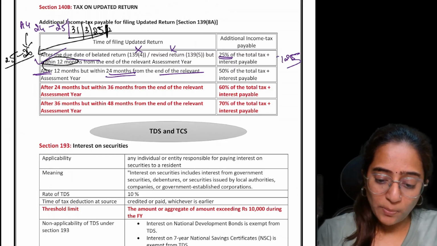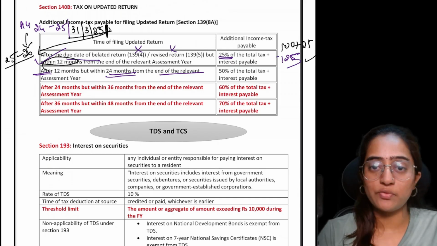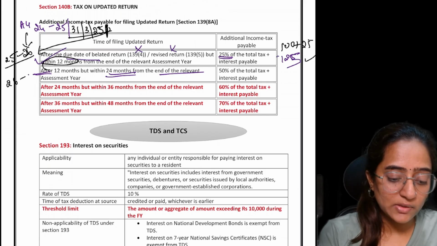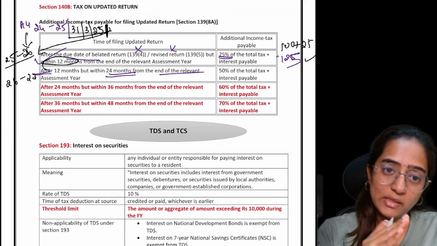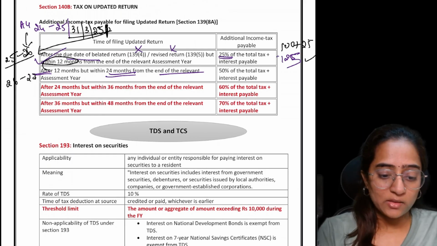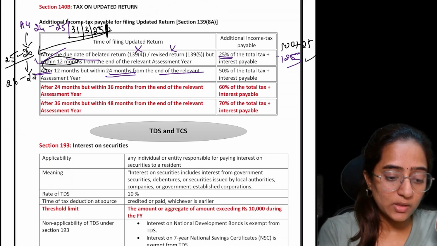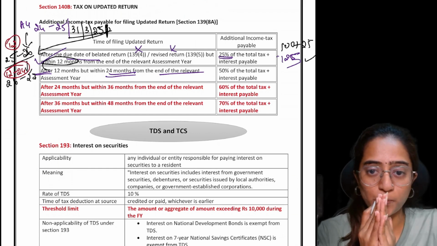So if you're paying 100, pay 25 extra, that is 125. Now suppose you're thinking of August 2026. This has come up to a timeline of after 12 months, the 12 to 24 months bracket.